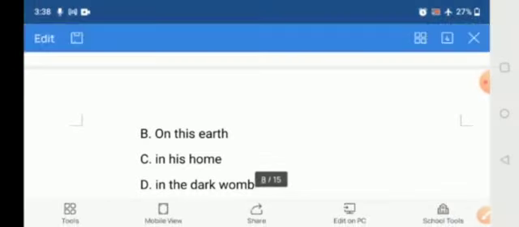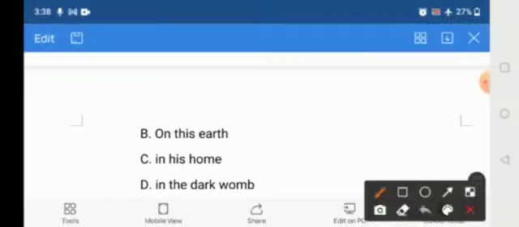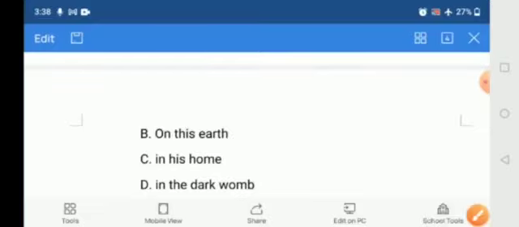And question number 22. John Masefield began his life, option A, in the darkness of the grave, option B, on this earth, and option C, in his home, and option D, in the dark womb. Where did he begin his life? Yes, in the dark womb of his mother. Yes. And moving on to the next question.